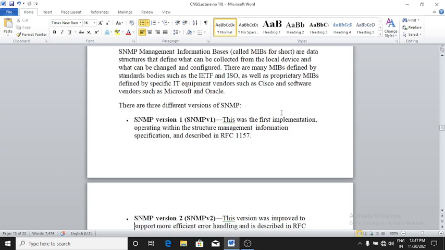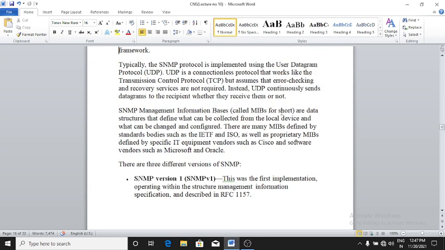SNMP management information bases, called MIBs for short, are data structures that define what can be collected from the local device and what can be changed and configured.